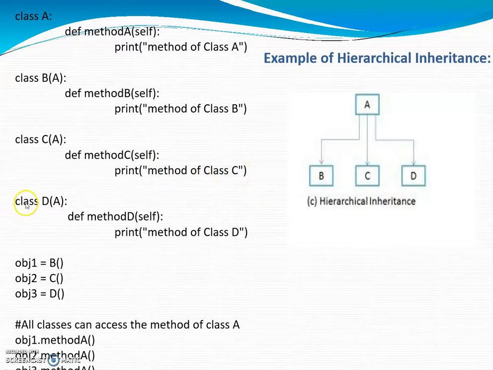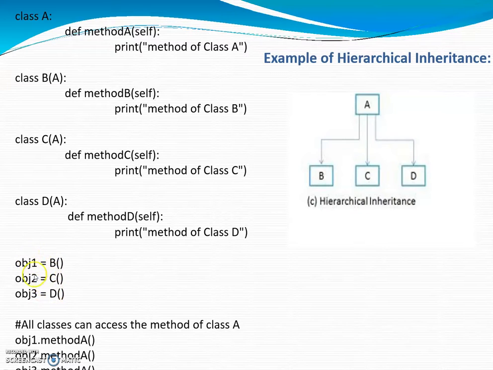Next, again I have created a class D which is derived from class A. In this class I have defined a method D, and in this method I am printing "method of class D" on the console.